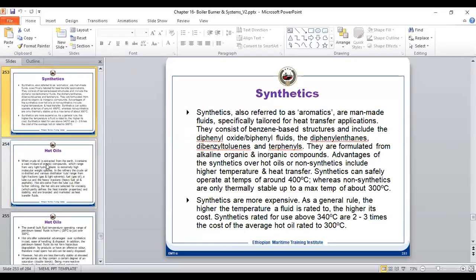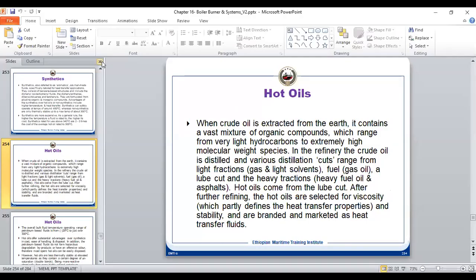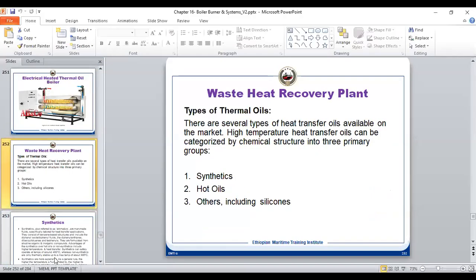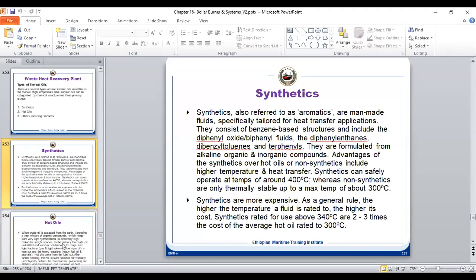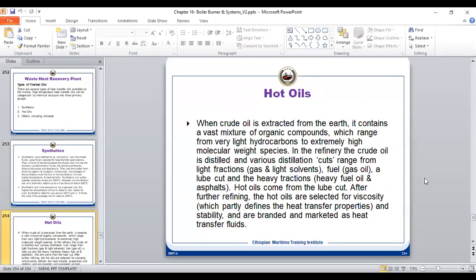Synthetics, we have already done. Now the hot oils. Earlier we saw the three kinds of thermal oils which we use. One of them is synthetics, then the other one is hot oils. The hot oils are what we were talking about earlier, the mineral oil based ones.